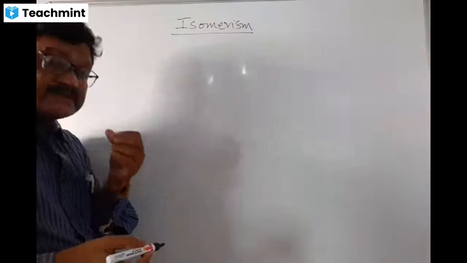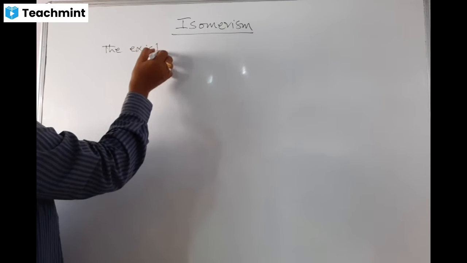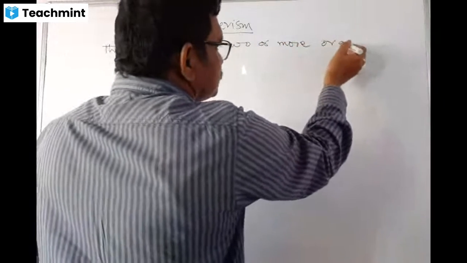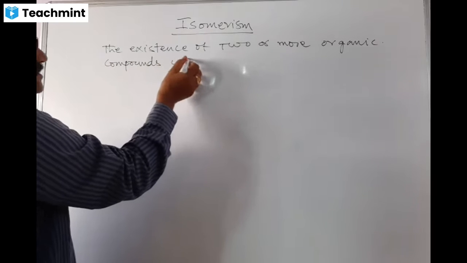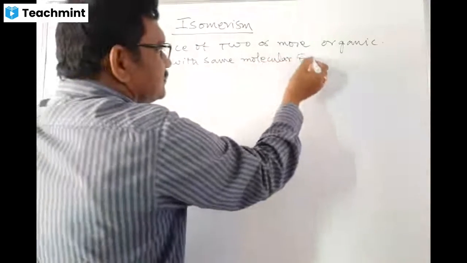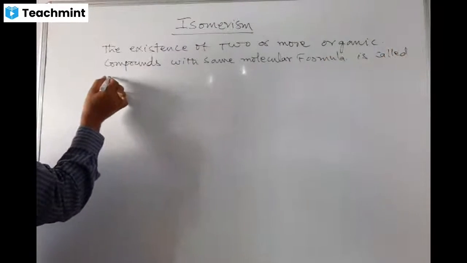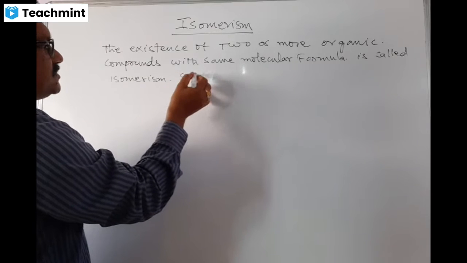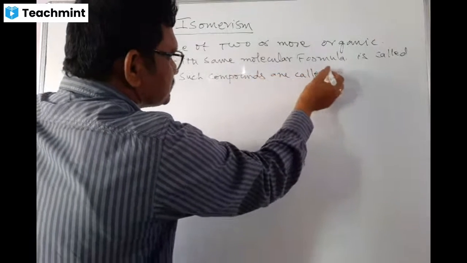Here is the definition of isomerism: the existence of two or more organic compounds with the same molecular formula is called isomerism. Such compounds are called isomers.